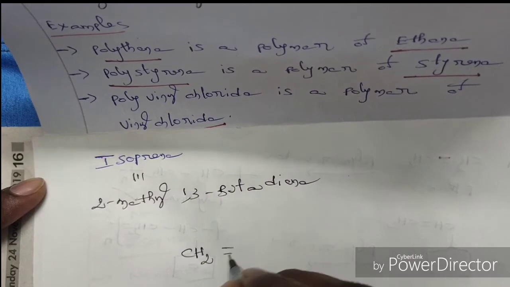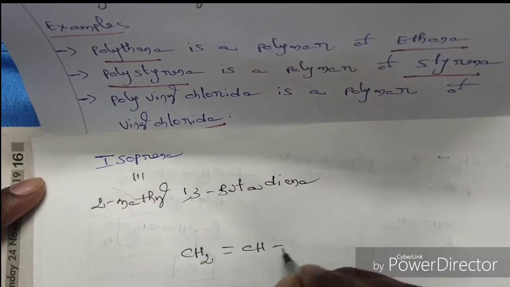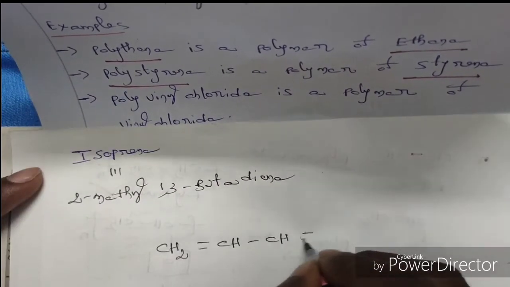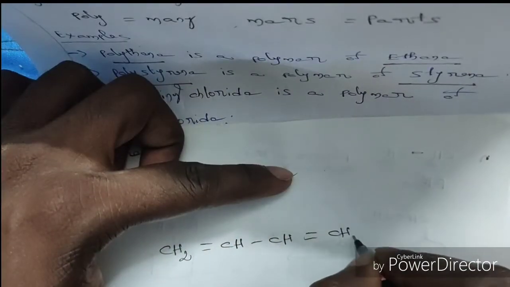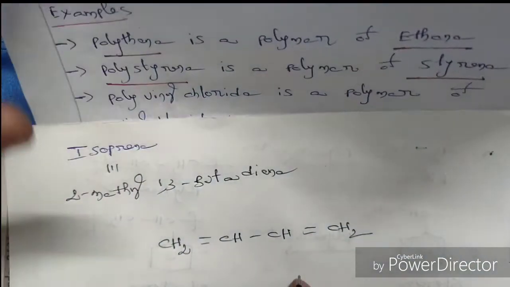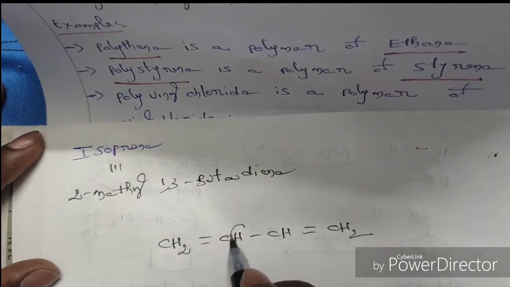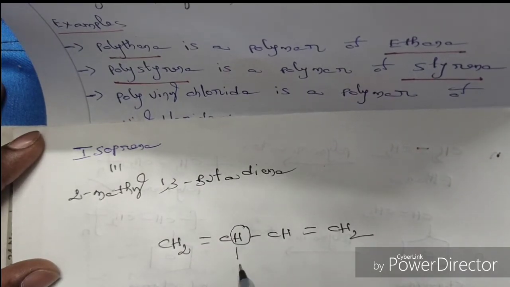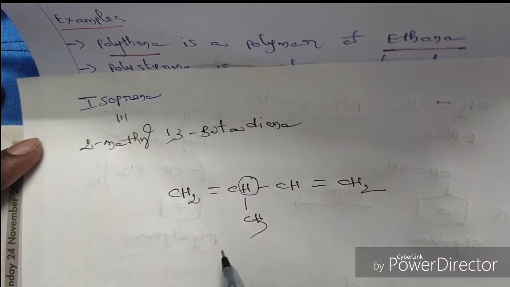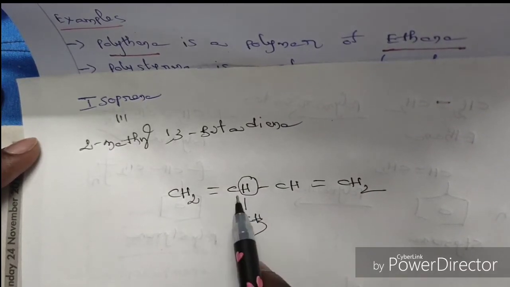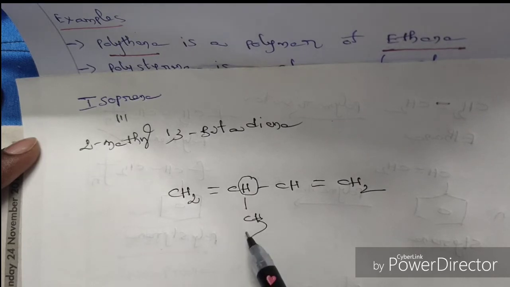CH2 double bond CH, single bond CH, double bond CH2. It is called 1,3 butadiene. If you replace this hydrogen by a methyl group, that is called 2-methyl 1,3 butadiene, because it is the second carbon. The second carbon containing hydrogen is replaced by a methyl group.